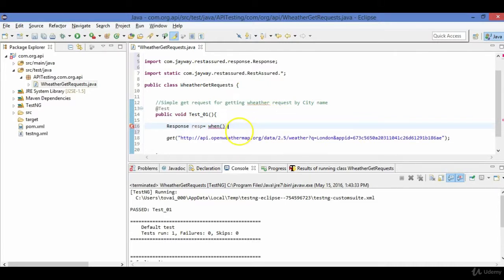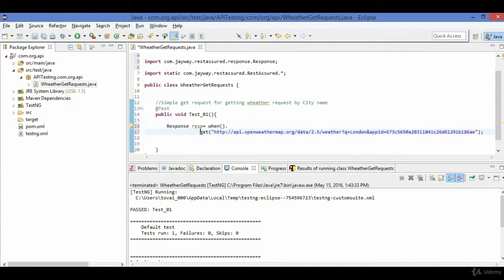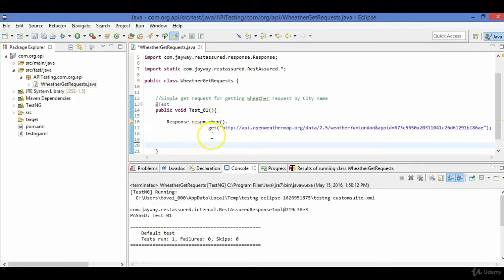First of all, when I want to send this get request, it will return me the response. So these REST Assured annotations are very good. They work with when, again, then, etc. In the later sections, you will get very used to how it works, and you will find it pretty easy to see what this when get is doing.